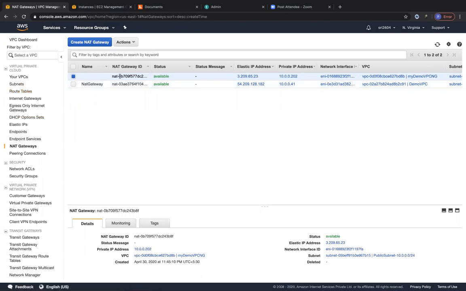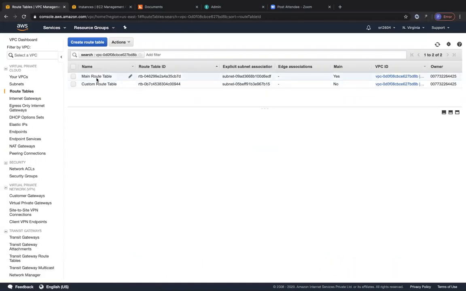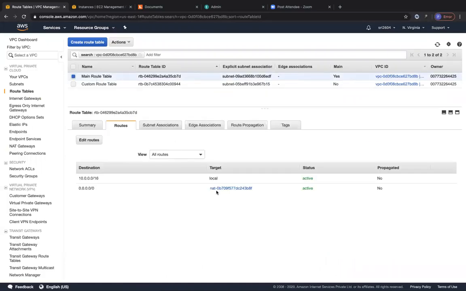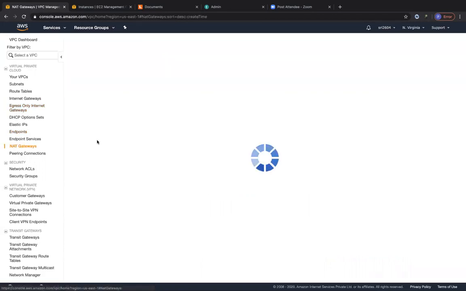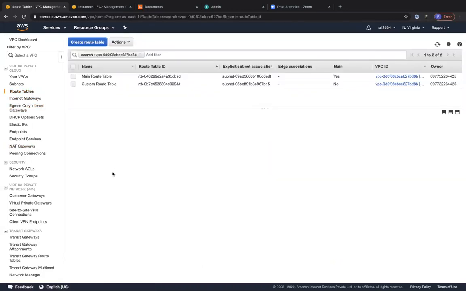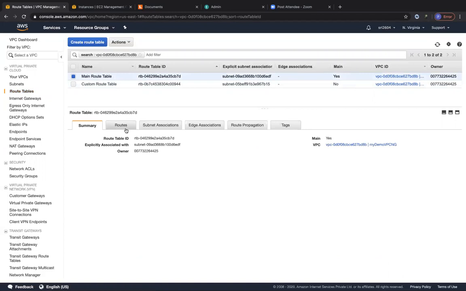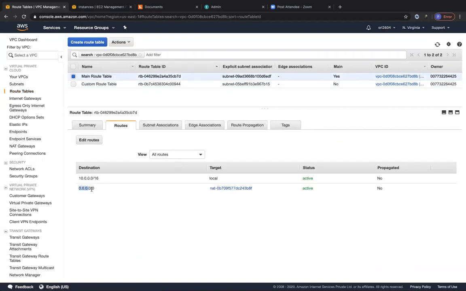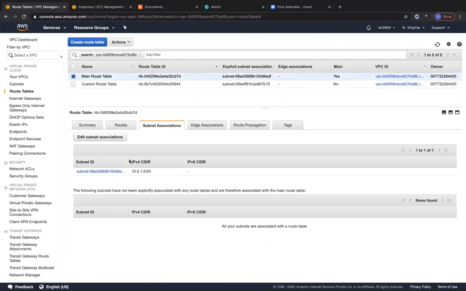So this is the NAT gateway ID. It starts with nat-0b. So let's go to route tables once more, and let's go to the main routing table and go to routes. So 0b. So this is the NAT gateway that we created, and that's the one that we have attached. So I think this is correct. Yep. Routing tables, main routing table, routes. Yeah. We have 0.0.0.0/0 going to the NAT gateway. And we have associated the private subnet with the main routing table, right? Yeah. So these are correct right now.